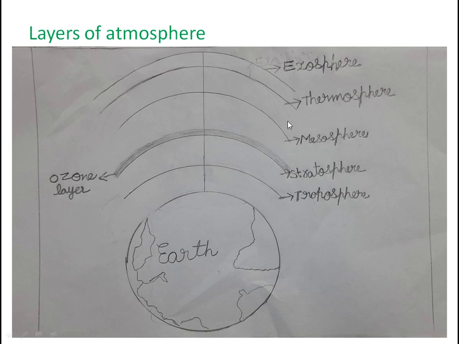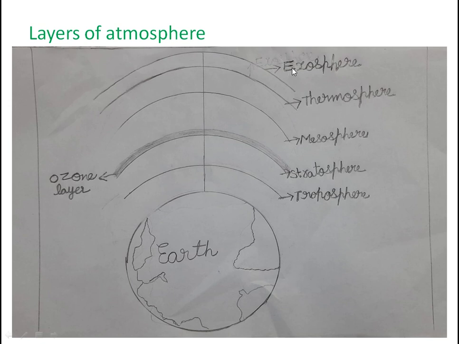Next one, thermosphere. Thermosphere is the fourth layer of the atmosphere and extends from 85 kilometers to 690 kilometers above the Earth's surface. The air is not very dense here. Space shuttles orbit in this layer. Another layer called the ionosphere is a part of the thermosphere. We can listen to radio programs because of the ionosphere. This is the detailed explanation of the thermosphere.